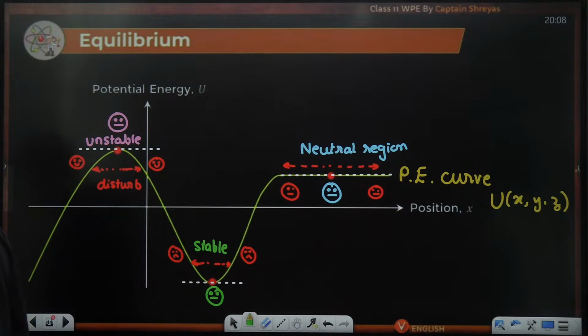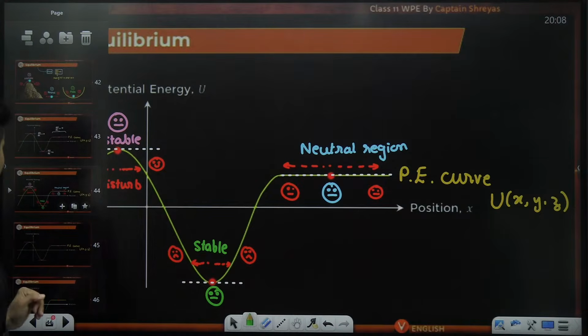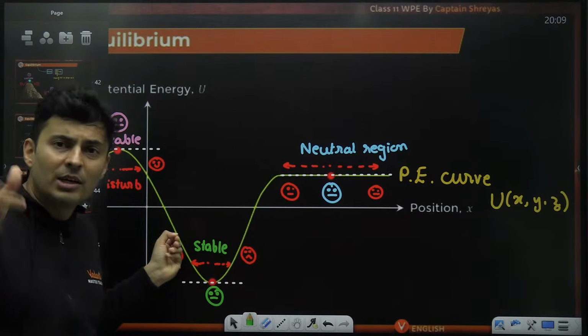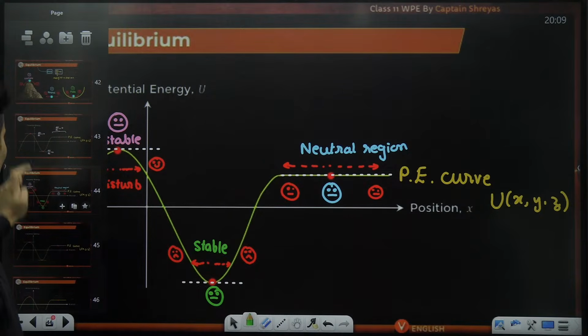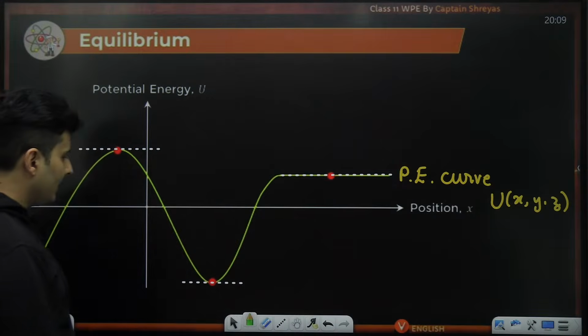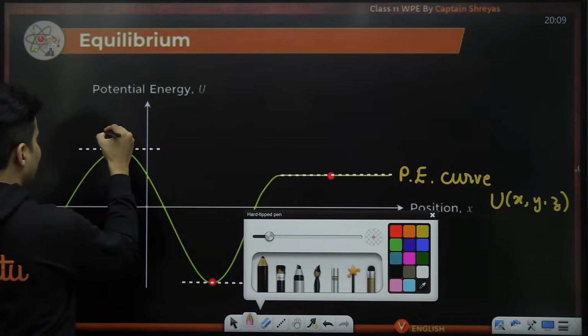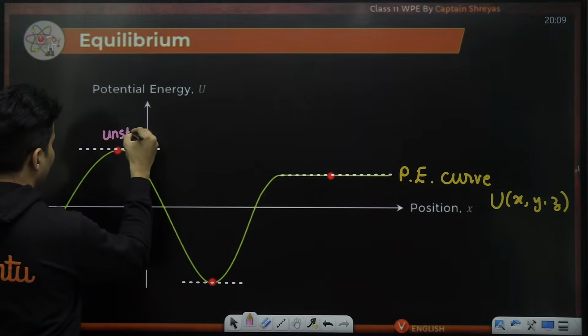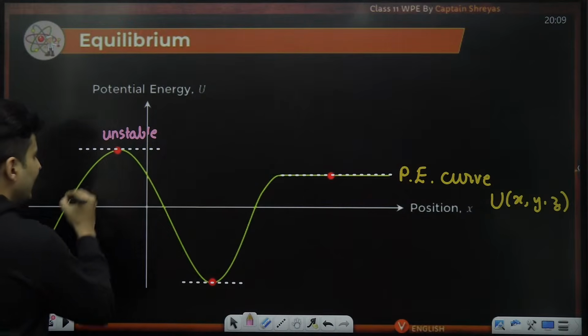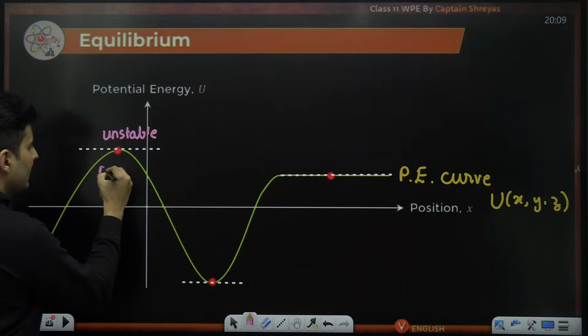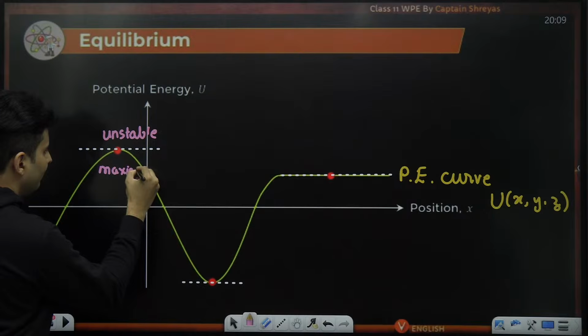Is that clear? Now, what is the manner in which you can figure out whether it is stable or unstable mathematically? Wherever it is unstable, it is also mathematically the maxima of the graph.